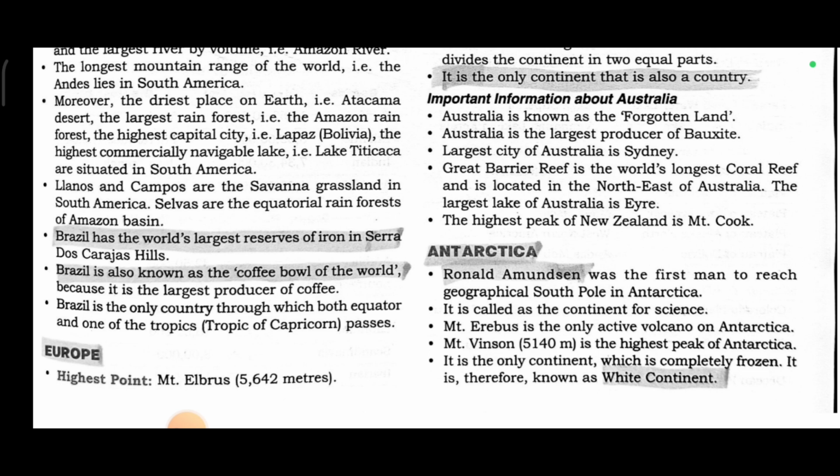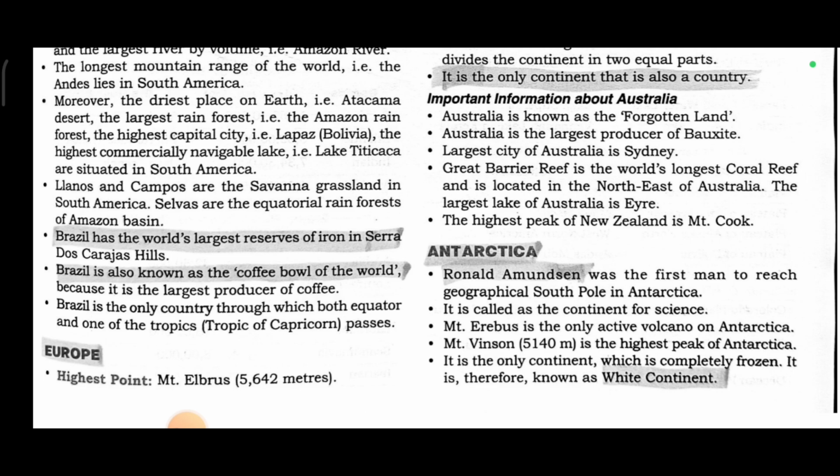Llanos and Campos are the savanna grasslands. In South America, selvas are the equatorial rainforest of the Amazon basin. Brazil has the world's largest reserves of iron in the Serra dos Carajás Hills. Brazil is also known as the coffee bowl of the world because it is the largest producer of coffee. Brazil is the only country through which both the equator and one of the tropics pass.